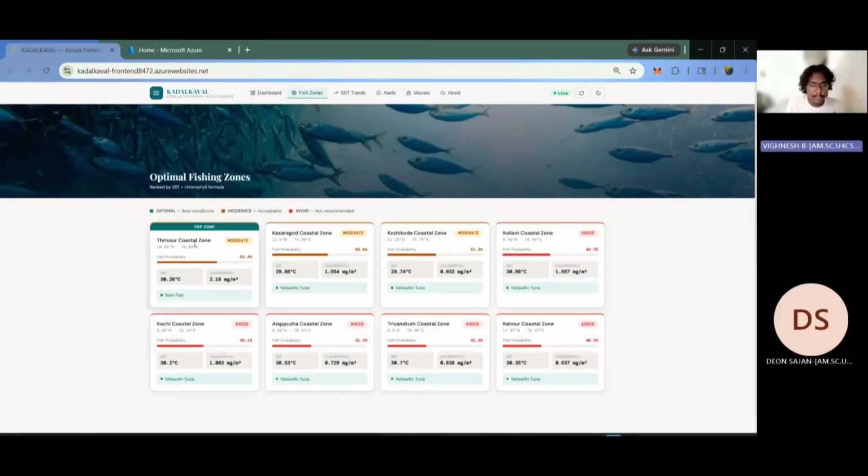The fish zone is based on the probability and the chlorophyll. We can see here the Thrissur coastal line, and it keeps on changing. Now we can see the Kasaragod coastal line has the top optimal fishing zone. So this provides the fishing zone, and the fishers can look into it, which will help them navigate much better.